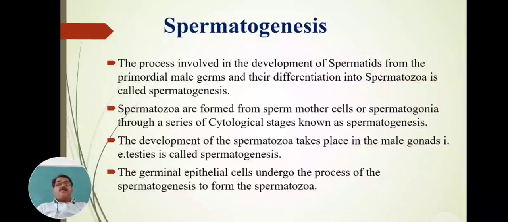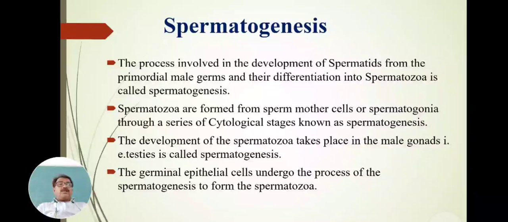The process or the development involved from the primordial germ cells to spermatids and their differentiation into spermatozoa, or the sperm, is called spermatogenesis.